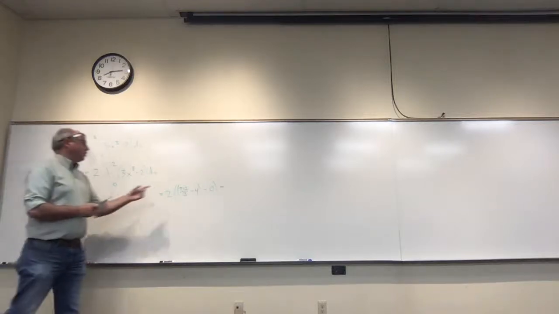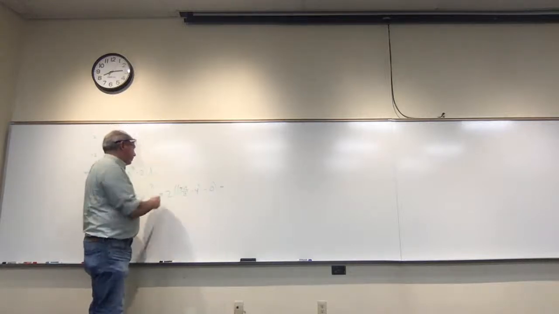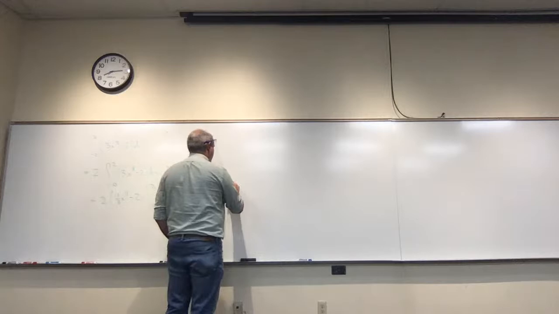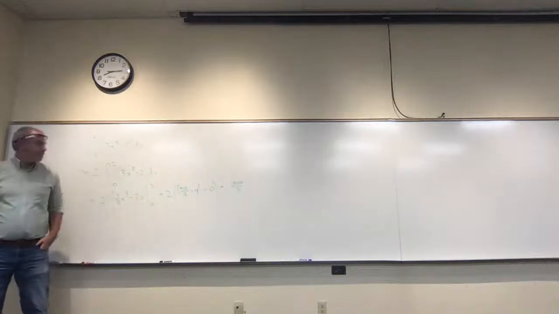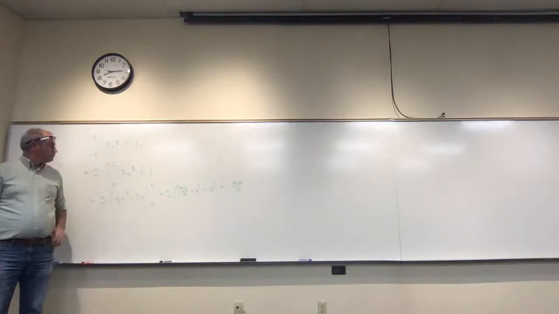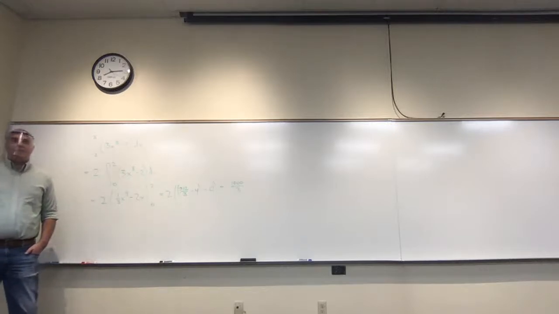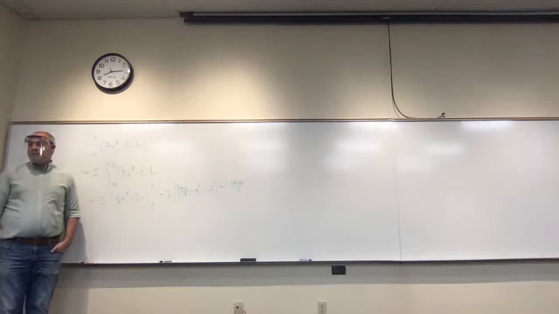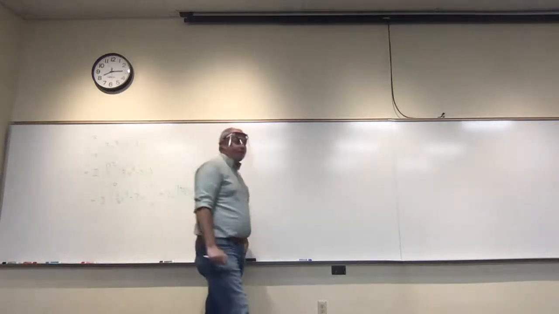So we've got 512 thirds minus 12 thirds is 500 thirds times 2 is 1,000 thirds. So that's it. Make sense? So really these symmetry things are pretty easy.